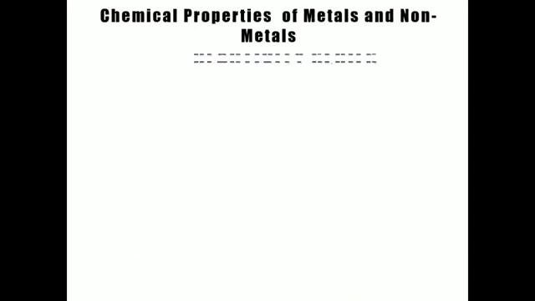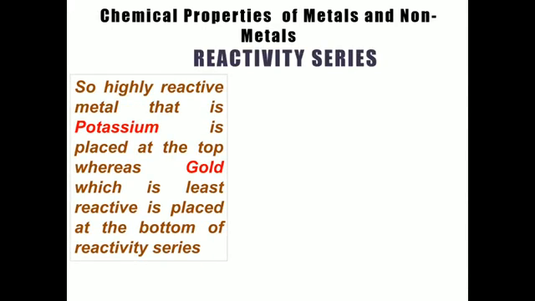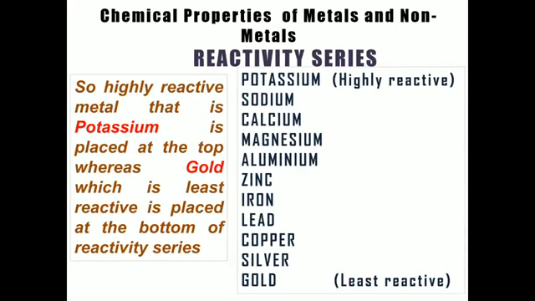So in this reactivity series, the metal which is highly reactive is kept on the top side, like potassium and sodium, and the metals which are least reactive or almost non-reactive are kept on the lower or bottom side. So this is the reactivity series, and you have to remember this series, up to 9 or 10 metals are there. Yes, it is 11. So you have to remember this series, their order.